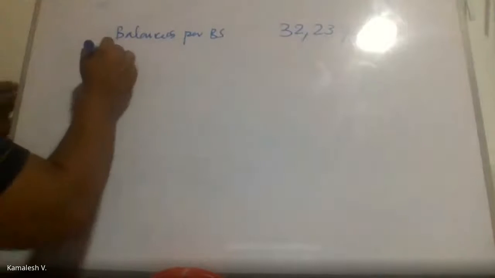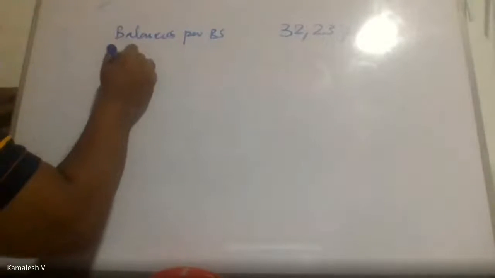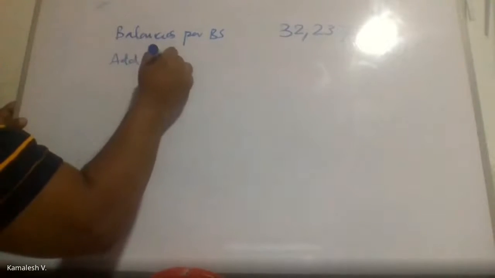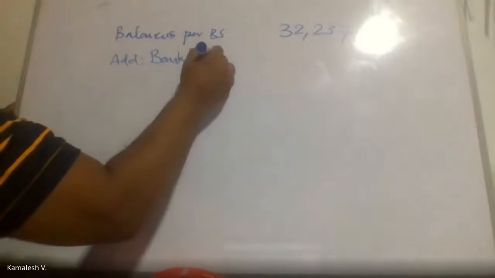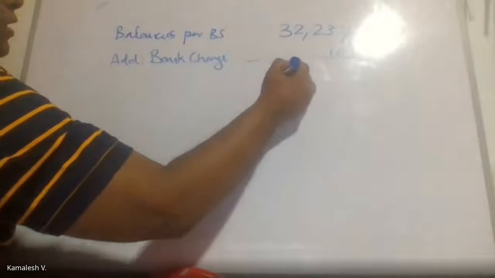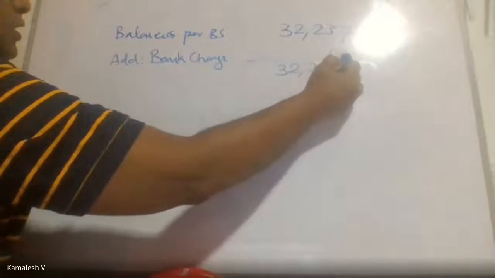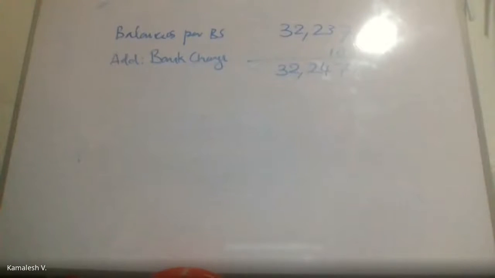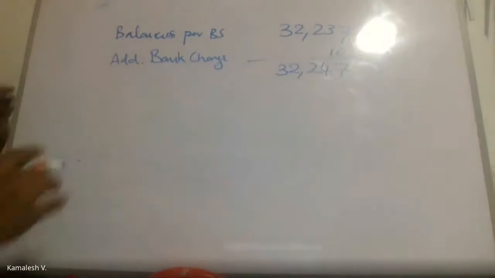To that, you will add the bank charges, 10 rupees. So it becomes 32,247. Then what do you do? You have to reverse what you have done previously. That is, add